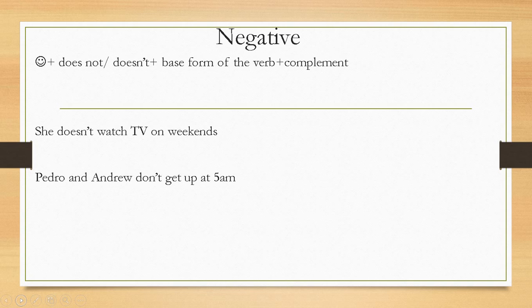Pedro and Andrew don't get up at 5 a.m. So we use don't because we are talking about they, not about he, she, or it. If it were just Pedro, we should say Pedro doesn't get up at 5 a.m.